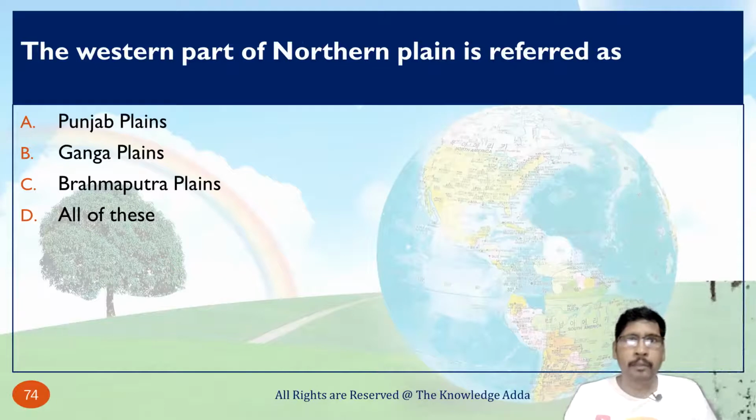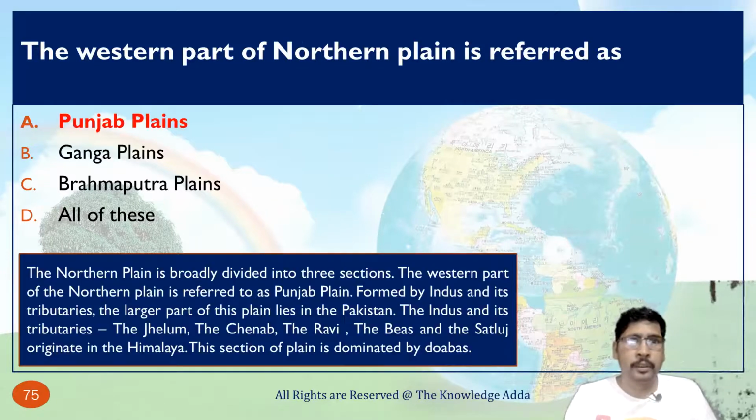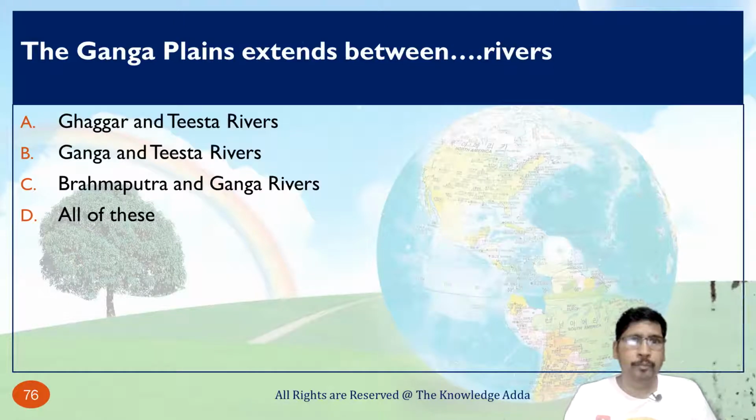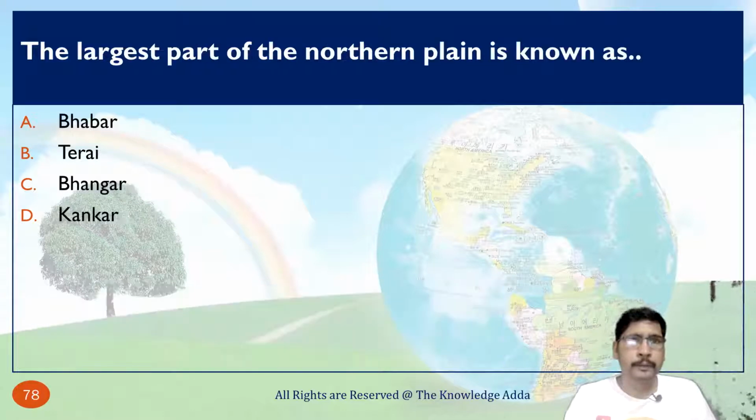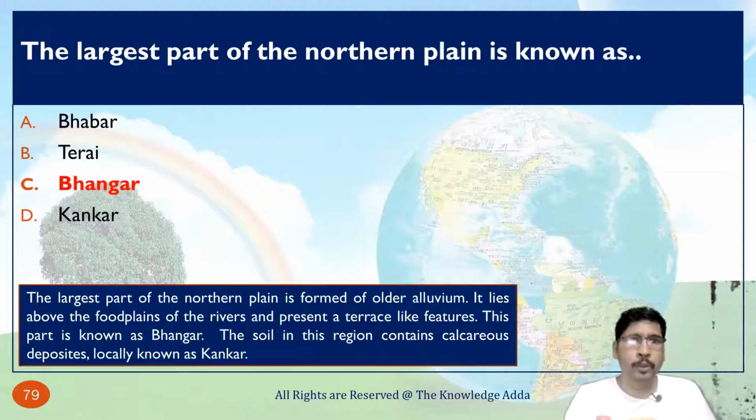The western part of northern plain is referred to as Punjab plain. The Ganga plain extends between which rivers? So the Ganga plain basically extends between Ghaggar and Tista river. The largest part of the northern plain is known as Bhangar.